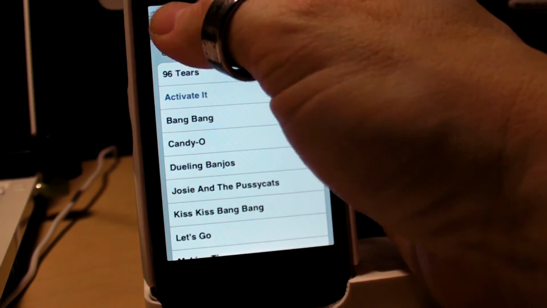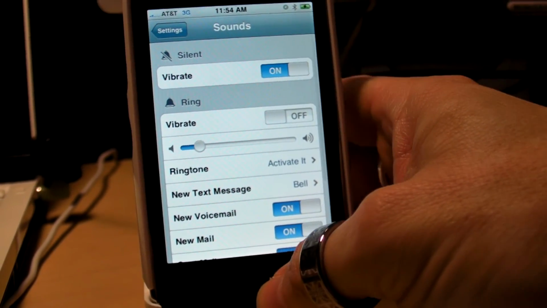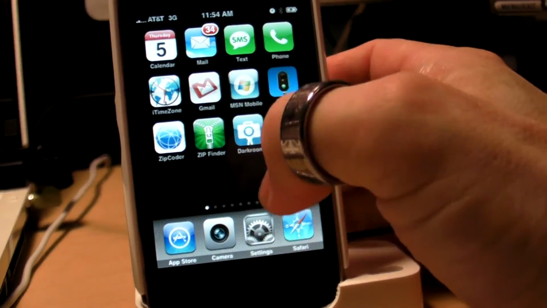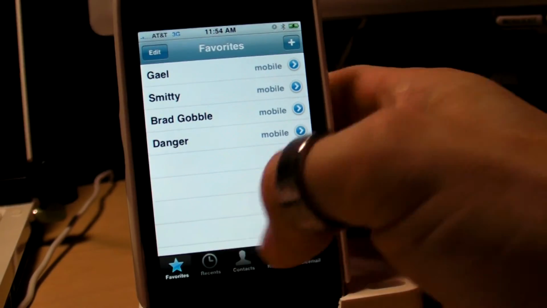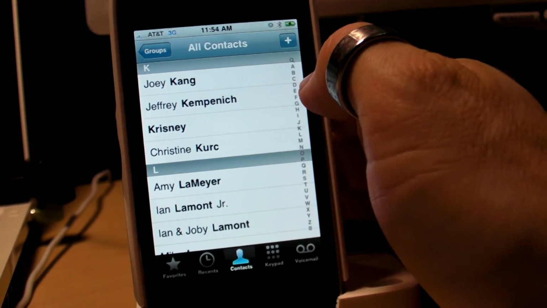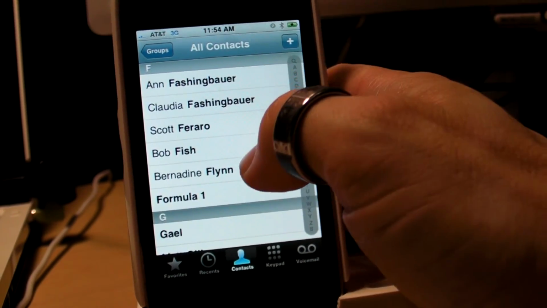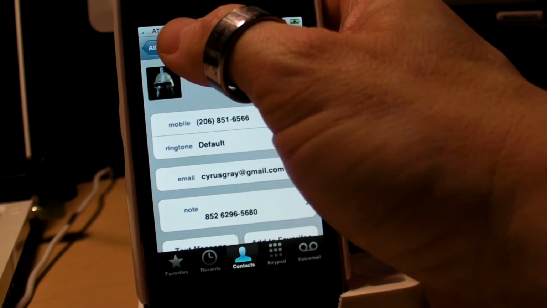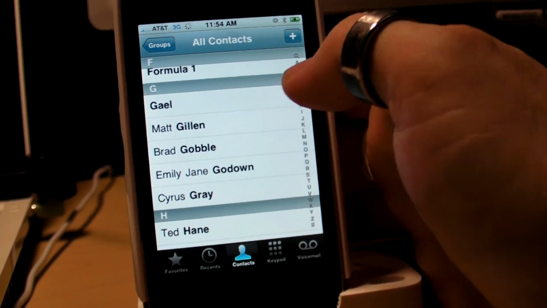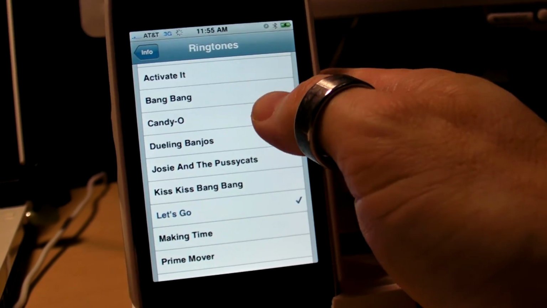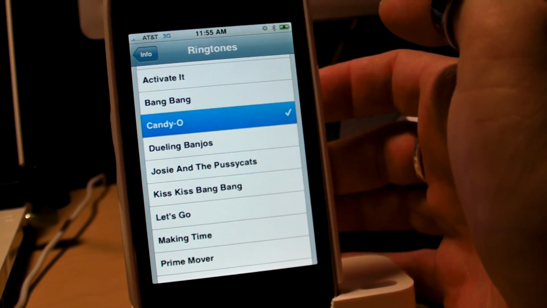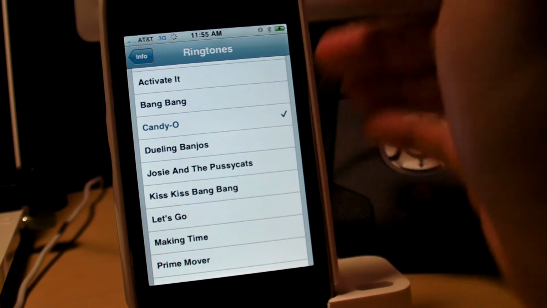So, who do I want to assign this ringtone to? I'm going to assign it to Gail. So, I simply bring up my phone. I have to find her in the contacts list because this can't be done in the favorites list. I don't know why, but it's kind of stupid. So we jump in here, we see that there's another Find Cars tune, and we assign it to Candy-O.